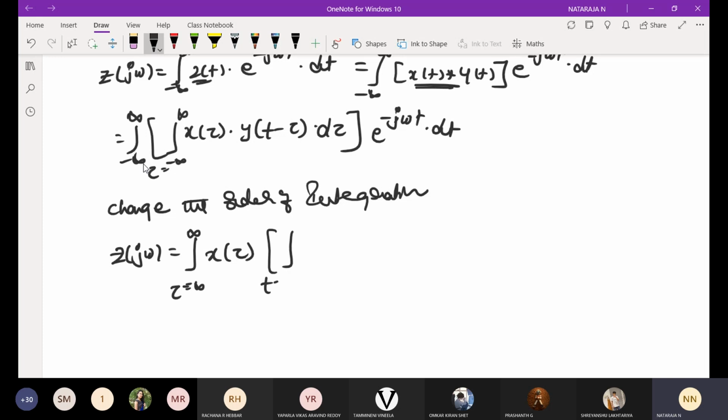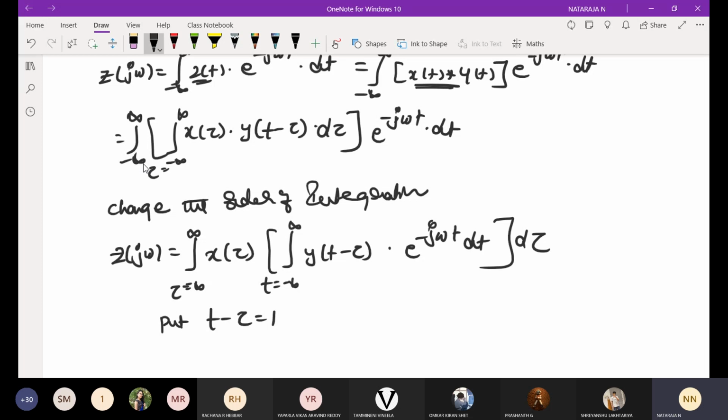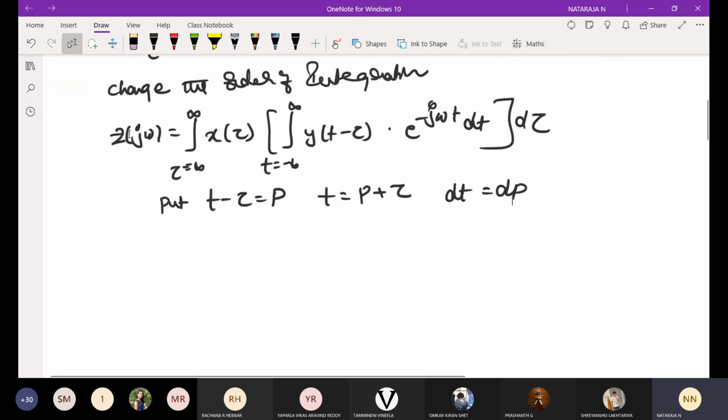Then the integration over t from minus infinity to infinity of y of t minus tau into e power minus j omega t into dt, with respect to d tau. Then I am going to put t minus tau is equal to p, so t is equal to p plus tau, and dt is equal to dp. As usual, the second property we discussed, the same procedure I am going to follow here.